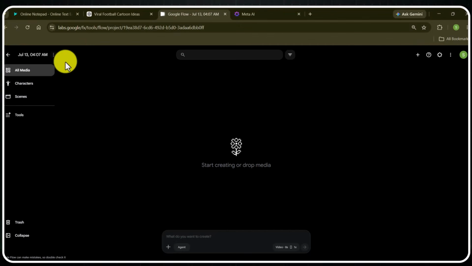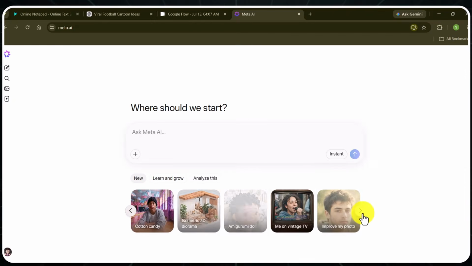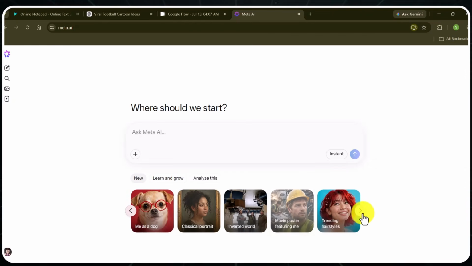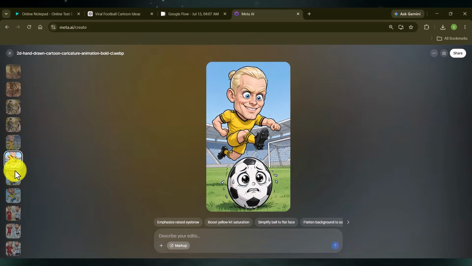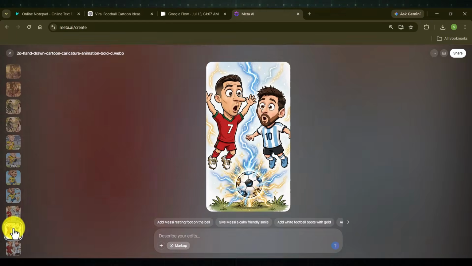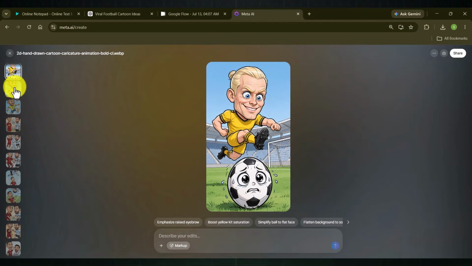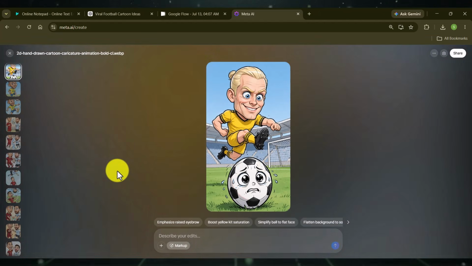So for storyboards, open any image model you love using. I recommend using Google Flow or Meta AI. Meta AI just dropped a new image generation model, and this one is doing an exceptional job. This is the result I got. So I am using Meta AI. Flow is good, but when you try to generate an image of a famous personality, it just refuses to create the image and gives you an error. Although we can fix that, I prefer using Meta because it makes my workflow smooth.